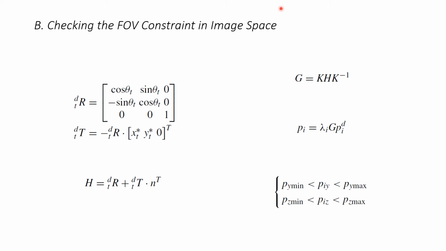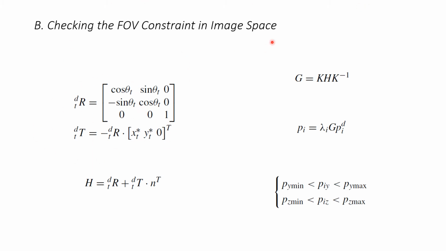Now let us focus on checking the FOV constraint in the image space. Once the initial and desired images pi I and pi d are acquired, applying the homography matrix decomposition technique, the direction vector n can be obtained, which denotes the direction of the plane where feature points are located with respect to the desired robot frame FD. Denoting the newly explored state node as ntemp, the transformation from the desired frame to the newly explored one is represented as in the first equation.